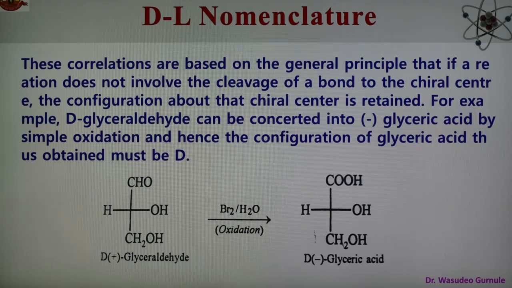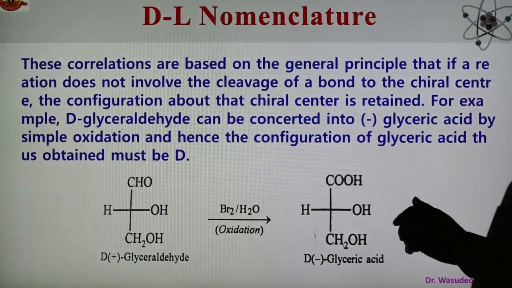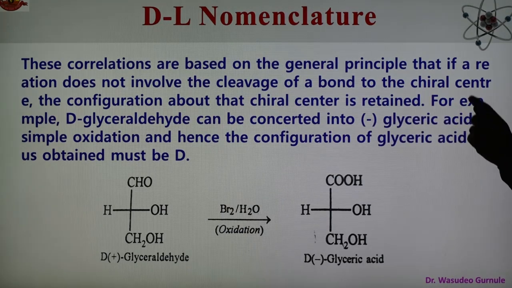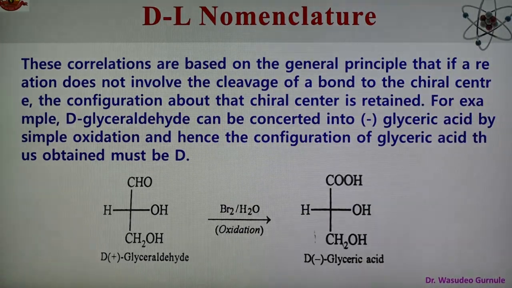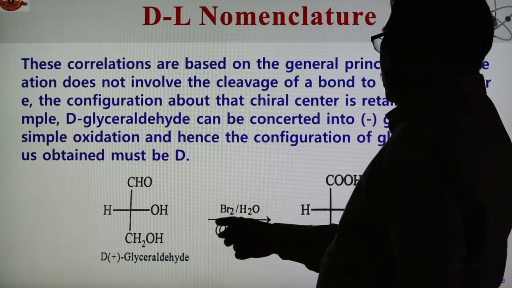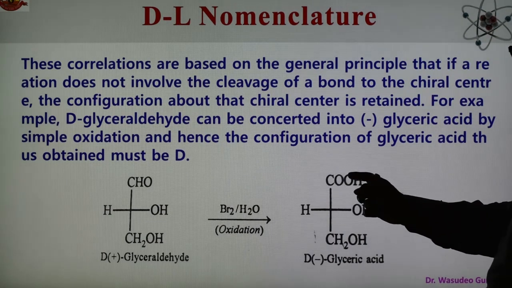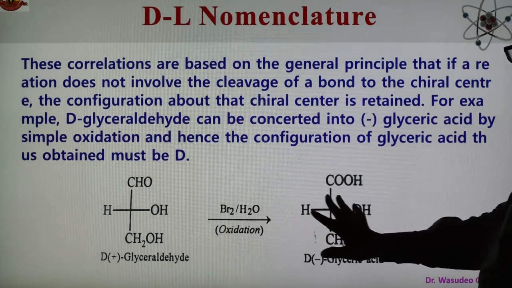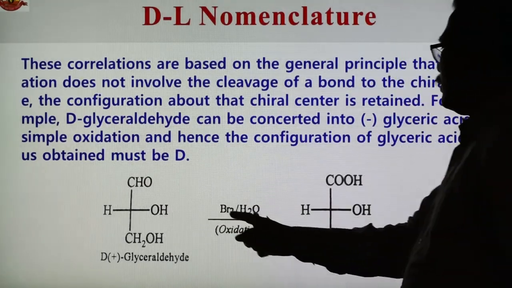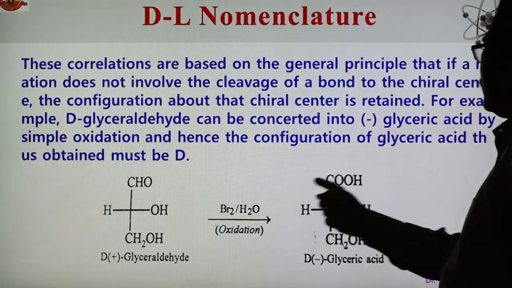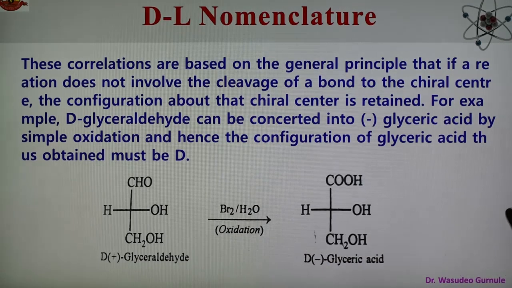the configuration of glyceric acid is obtained. It must be D. So this is one simple reaction, and D-glyceraldehyde can be converted into glyceric acid by this simple oxidation, and therefore the configuration of glyceric acid must be D. So here this is the D-glyceraldehyde, a simple oxidation with bromine water, and here the configuration is the same, only the aldehyde group undergoes oxidation and becomes a carboxylic acid group. So the aldehyde group is oxidized, forming carboxylic acid, and the remaining groups are as they are.